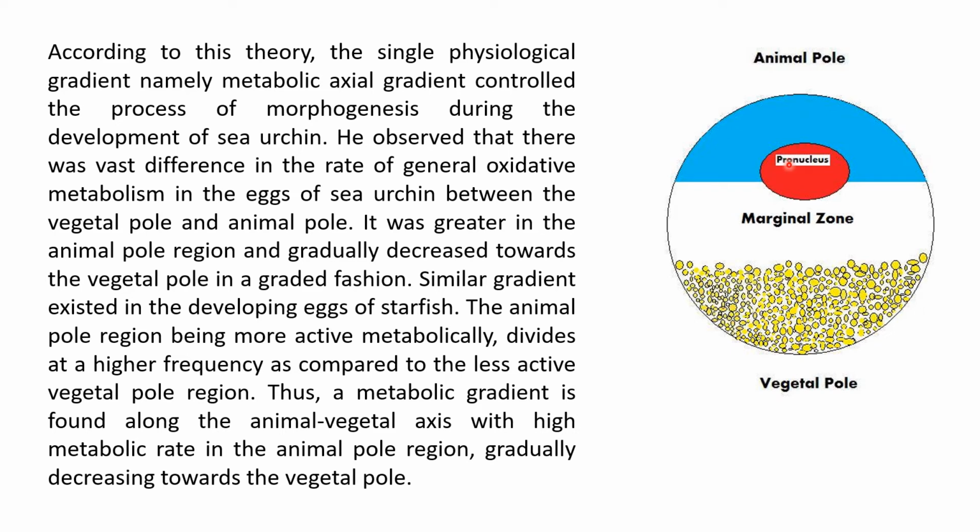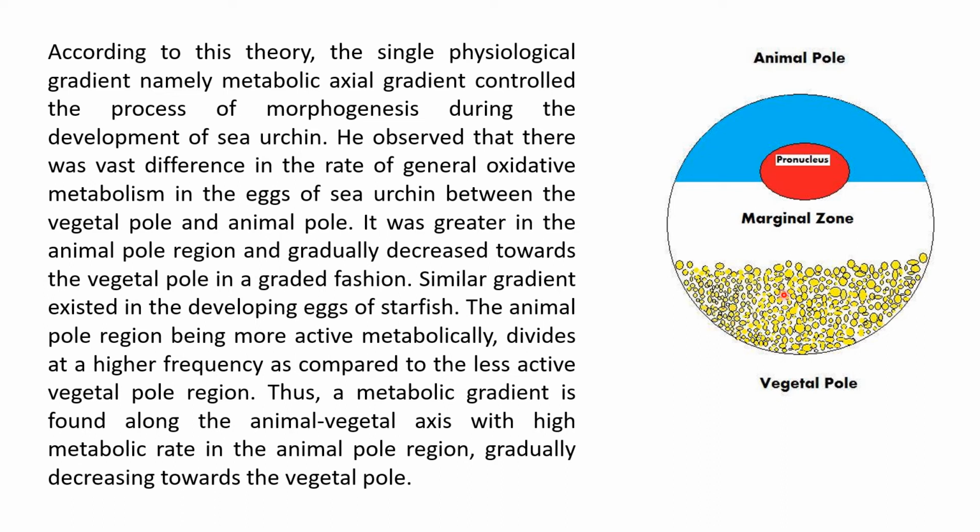Thus, a metabolic gradient is found along the animal-vegetal axis, with a high metabolic rate in the animal pole region and gradually decreasing toward the vegetal pole. So, if you plot this graphically, the rate of metabolic activity from the animal pole towards the vegetal pole, you can see there is a decrease in the activities from the animal pole towards the vegetal pole.